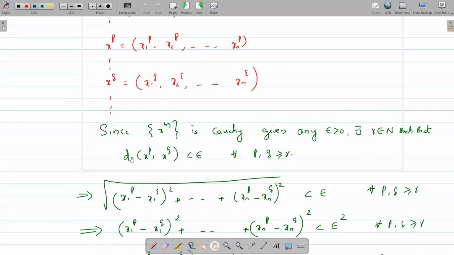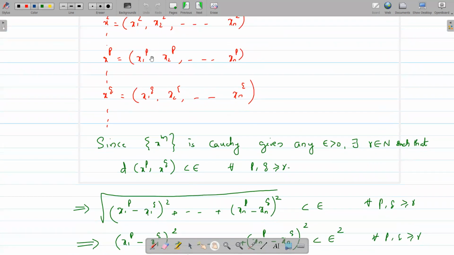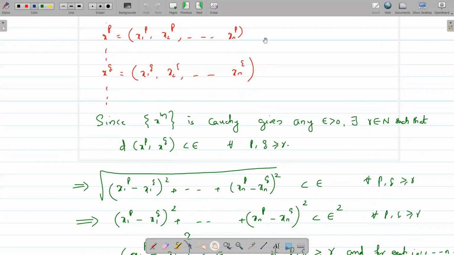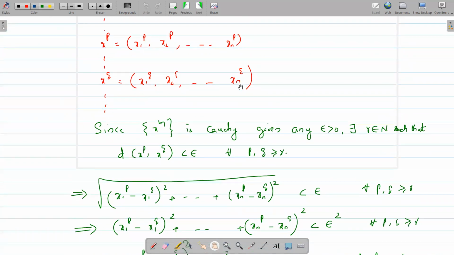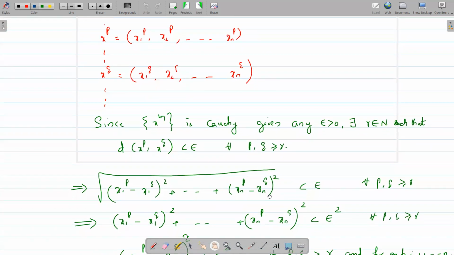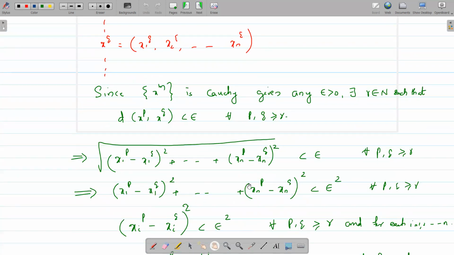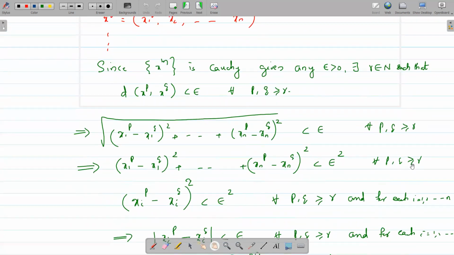We apply the definition of d in Rn: the square root of (x1p minus x1q) the whole square plus (x2p minus x2q) the whole square plus etc. plus (xnp minus xnq) the whole square. This is less than epsilon. So squaring on both sides, we get this sum is less than epsilon square for all p and q greater than or equal to r.